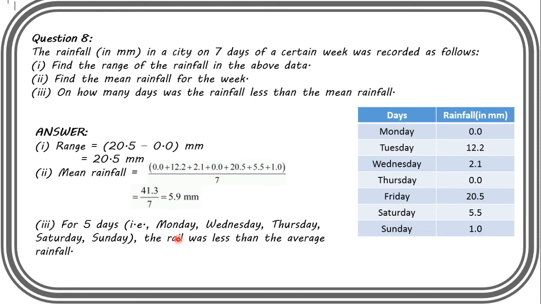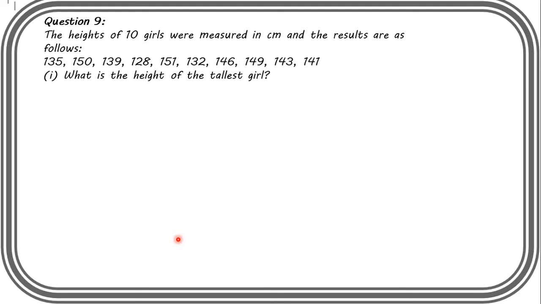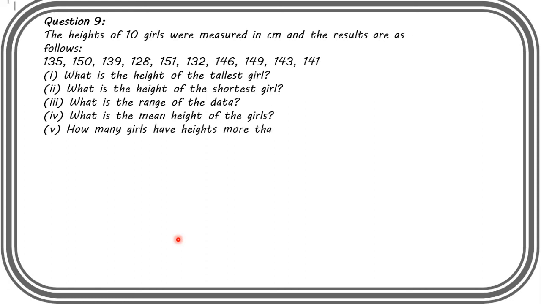Now question number 9. The heights of 10 girls were measured in centimeters and the results are as follows: 135, 150, 139, 128, 151, 132, 146, 149, 143, 141. What is the height of the tallest girl and what is the height of the shortest girl? What is the range of the data? What is the mean height of the girls and how many girls have height more than the mean height?